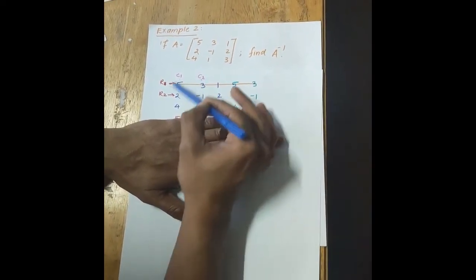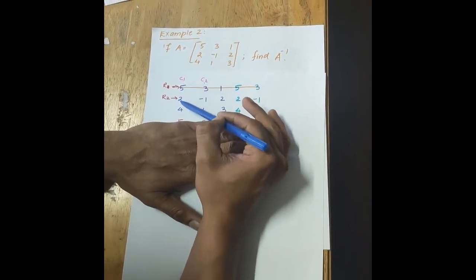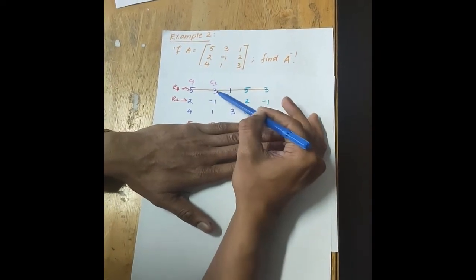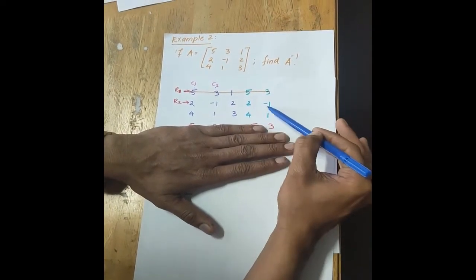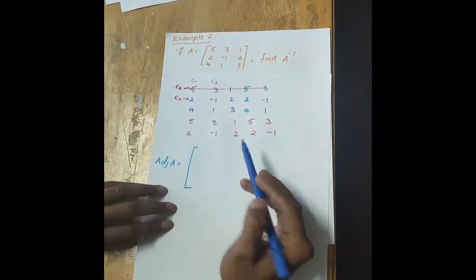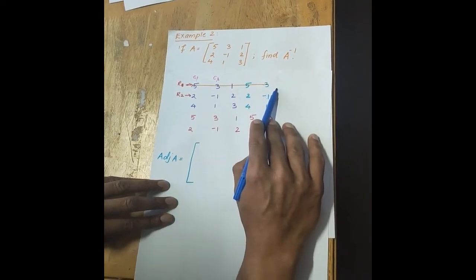So C1 is 5 2 4, I am copying it here, 5 2 4. Similarly C2 is 3 minus 1 1, 3 minus 1 1, I am copying this here. So once you write this, you copy C1 and C2 at the right hand side.